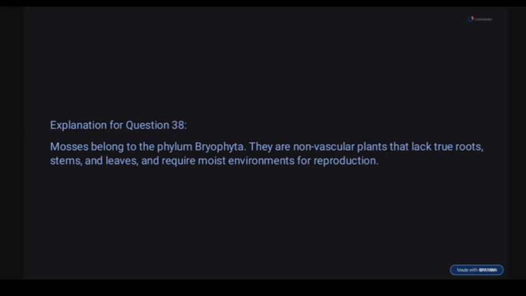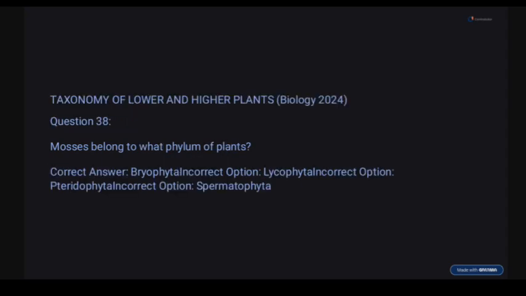Mosses are non-vascular plants. They lack true roots, stem, and leaf. Lycophyta is wrong because these are vascular plants, something like club mosses. Pteridophyta is wrong as well, they are seedless vascular plants. Spermatophyta, sperm seed, are just seed producing plants.